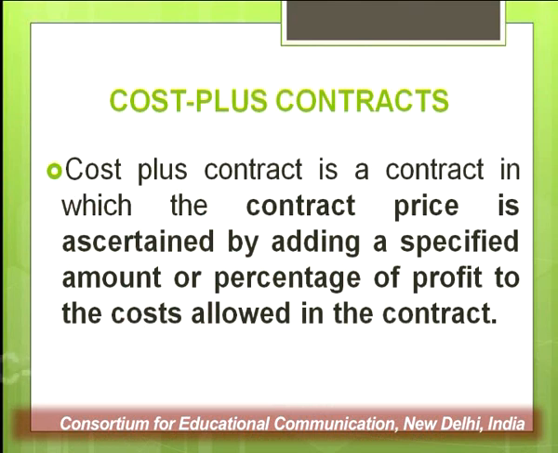Jobs are usually carried out within the factory premises, as I have already explained, while contract work is done at the site. So the contract is taken outside, while jobs are performed in-house only. This is basically the difference between job costing and contract costing. Now, let me talk of one feature of contract costing, that is called cost plus contracts. A cost plus contract is a contract in which the contract price is ascertained by adding a specific amount or percentage of profit to the cost allowed in the contract.